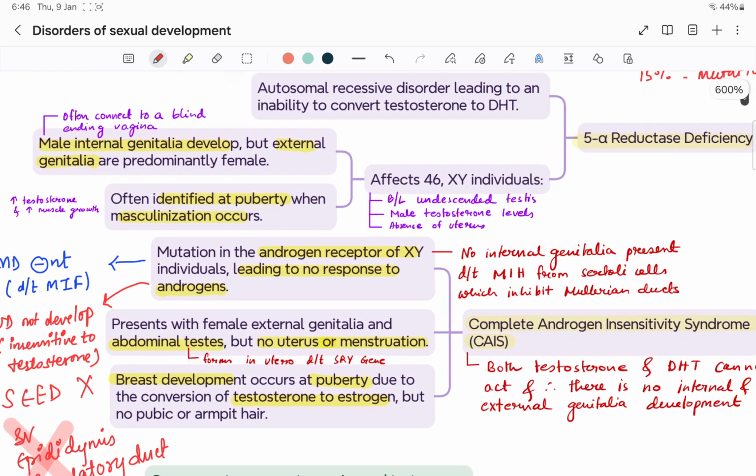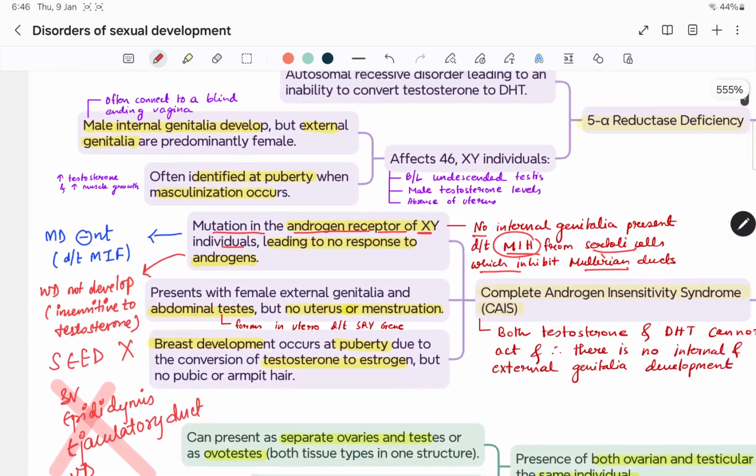Generally there is a mutation in the androgen receptor of XY individuals, leading to no response to androgens. So no internal genitalia are present due to MIH from the Sertoli cells, which inhibits the Mullerian ducts.